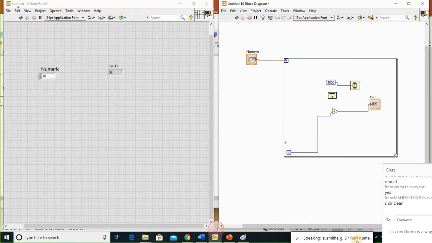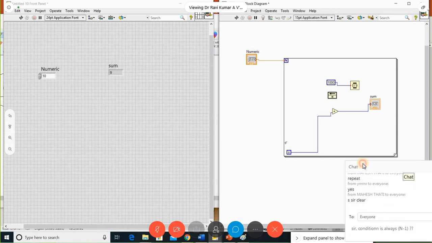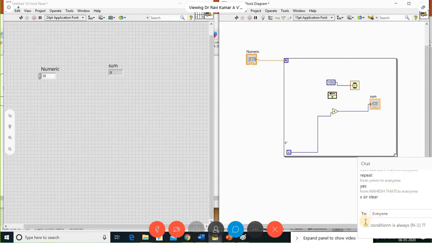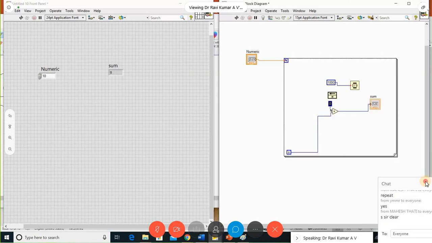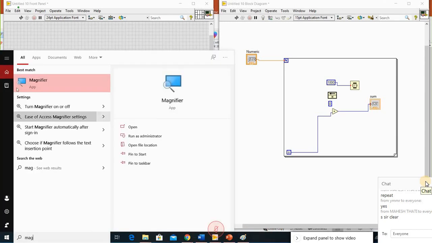Feedback node, in the sense, initially whatever your sum is, I made it 0, because the element I want to add should start with a 0 value. 0 plus, take the constant value here.